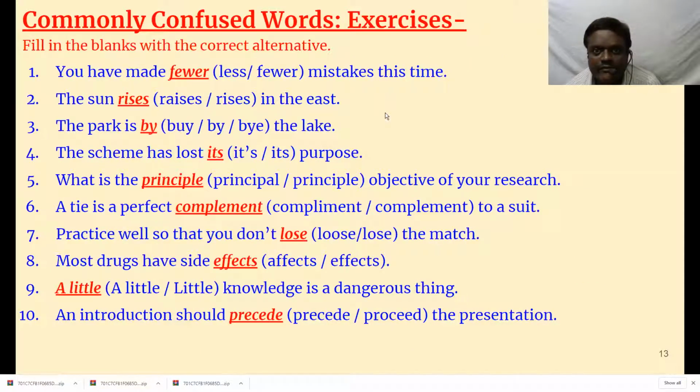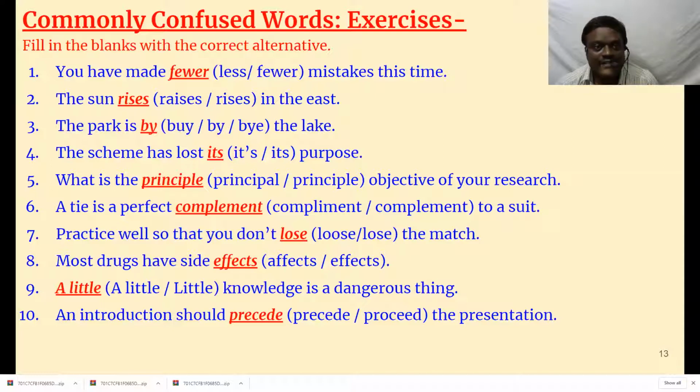Then commonly confused words, exercise. I have nearly 50 exercises in this one, so that we come to know about many confusing words. You have made dash mistakes this time. See, less, fewer. Less is used for uncountable nouns, whereas fewer is used for countable nouns. Mistakes, is it countable or uncountable? See, already plural is said. So it is countable, plural. So you say fewer mistakes this time.